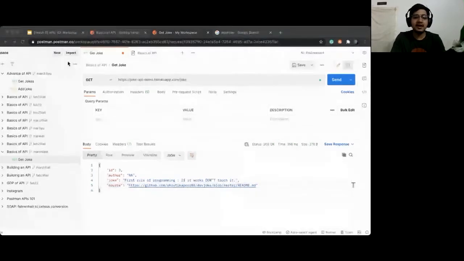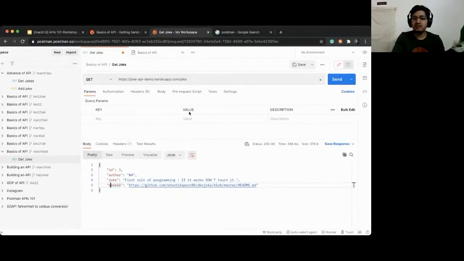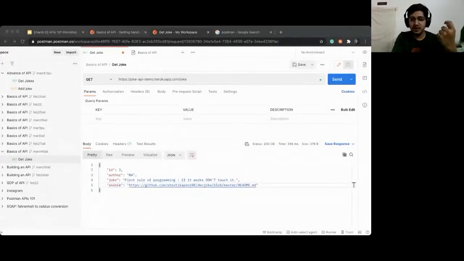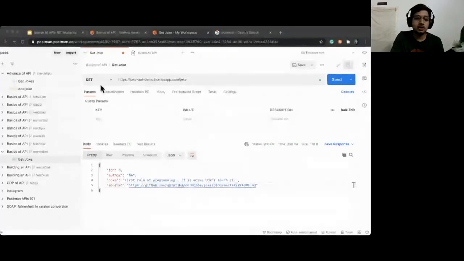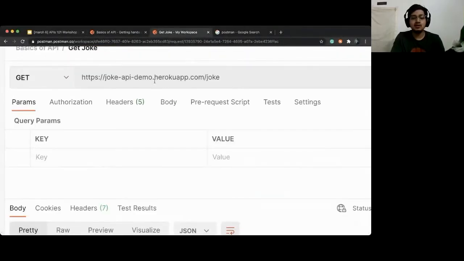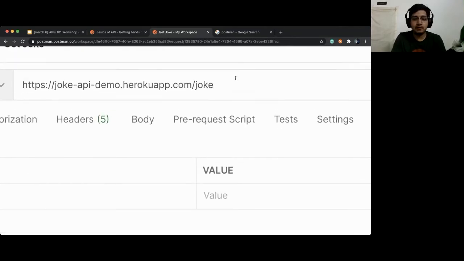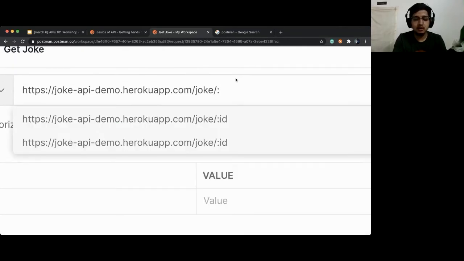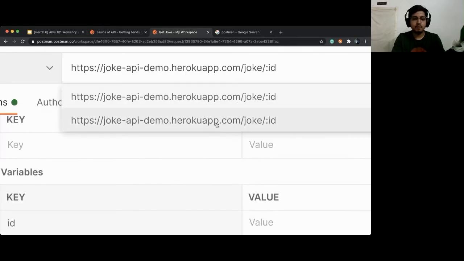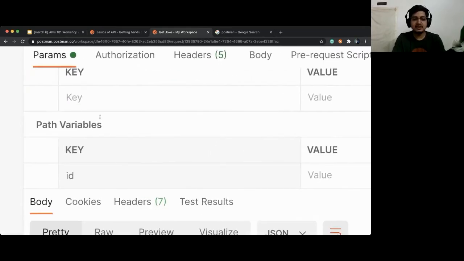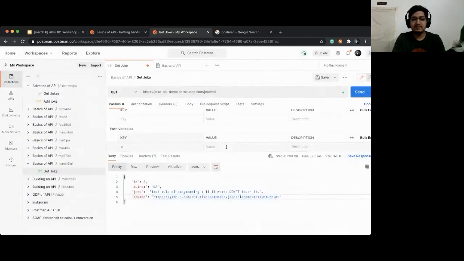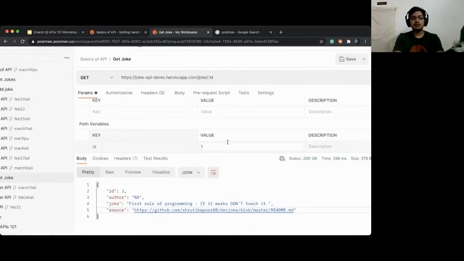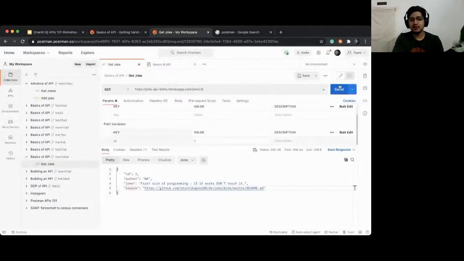Let's say I want to retrieve a specific joke. So what will I have to add? I will have to add a query param, right? Yes. But here I am using a path param, not a query param. So how to add that: forward slash, colon, and then ID. If you add that here, you can see there is a path variable. Okay, path variable is added. Add the value as 1, then hit send and tell me what you see in return.